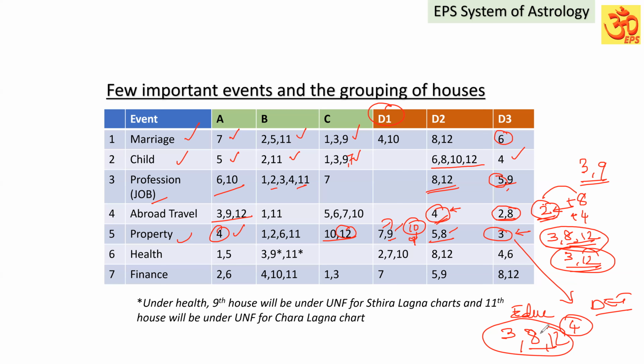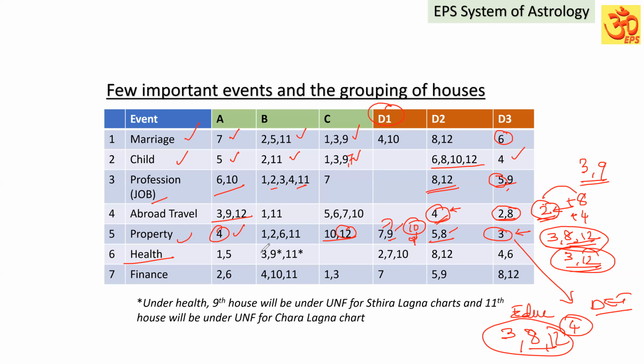So I'm repeating, though D3 houses can be unfavorable to the particular event, if they are supportive houses to the Lagna, and unless they are connected to the unfavorable 8th or 12th house to the Lagna, that unfavorable D3 will not be detrimental. You have to keep that in mind.